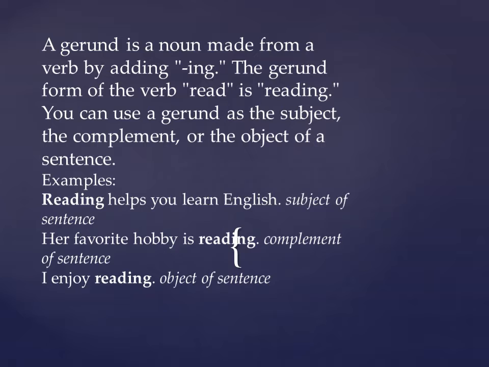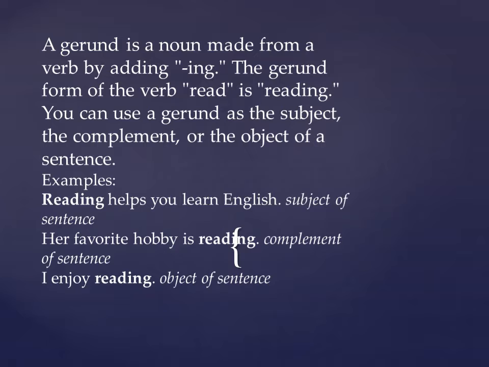The next part of the definition goes like this: the gerund form of the verb read, for example, if we add ing to this, it becomes reading. So you can use a gerund as the subject. Just note down in how many forms we can use a gerund; of course, we will be discussing this one by one in the next slides.